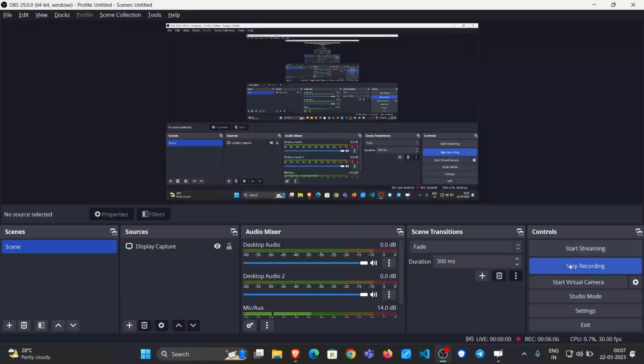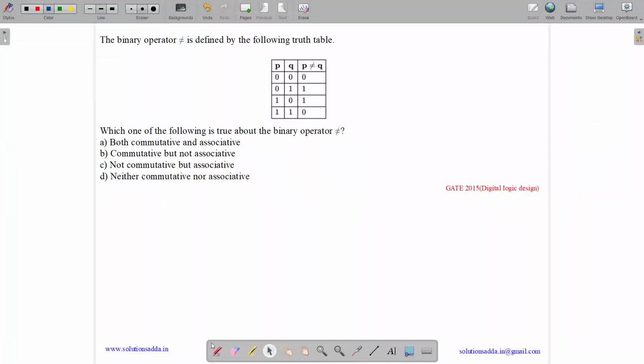This question belongs to the Digital Logic Design subject and was asked in GATE CSE 2015. The question states, the binary operator not equal to is defined by the following truth table. Which one of the following is true about the binary operator? Both commutative and associative, commutative but not associative, not commutative but associative, or neither commutative nor associative.